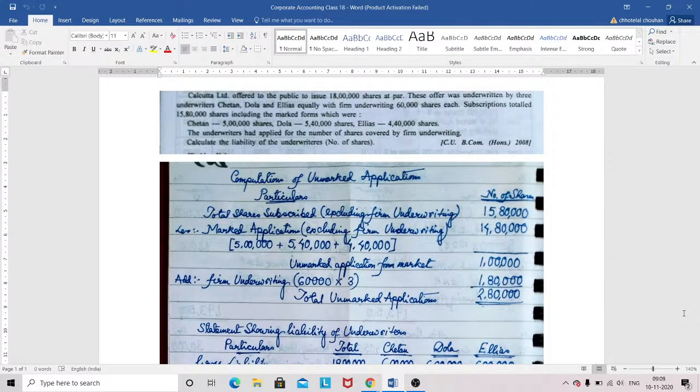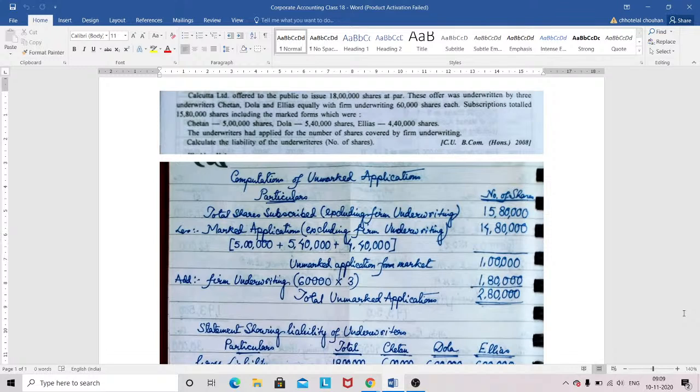Okay, so it is nothing but firm underwriting is not given to all the individual shareholders. Okay, so it's not like the last class's sum, it's actually the second method. We are doing the second method here, not the first or the third method, where in the third method the benefit of the firm underwriting is given to all. Here the individual benefit of the firm underwriting is not given to the individual underwriter, it is covered by all. So you need to calculate the liability of the underwriter, that is the number of shares they